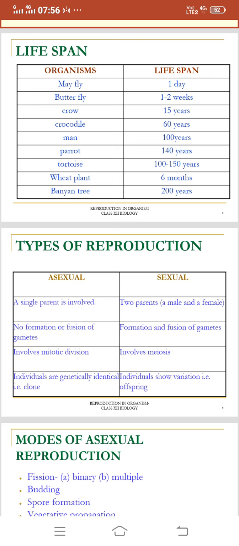The third important difference: asexual reproduction involves mitotic division, but sexual reproduction involves meiosis. Individuals are generally identical, or you can say clones, in the case of asexual reproduction. But in sexual reproduction, individuals show variations. And example, offsprings.